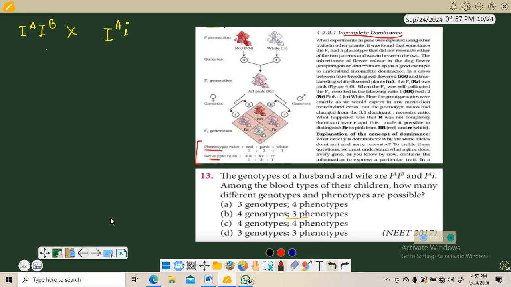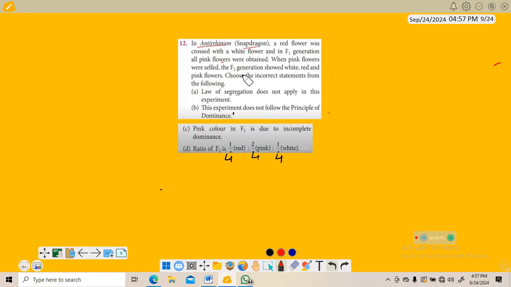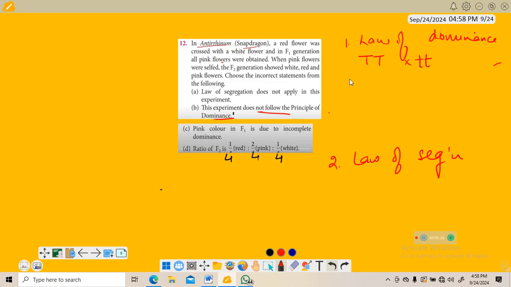Okay, now coming back to the question. Segregation does not apply in this experiment. This experiment does not follow the principle of dominance. See, Mendel gave two laws, law of dominance and law of segregation. Law of dominance means if I say capital T and capital T, if I cross it, at the end, after getting F1 and F2, you will get 3 tall and 1 dwarf.